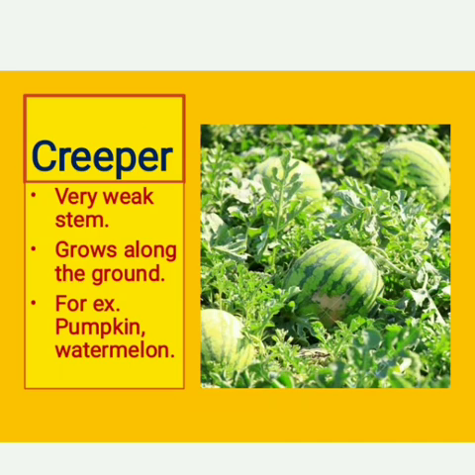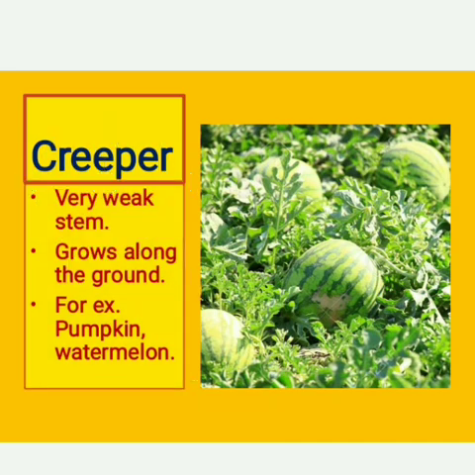They have a very weak stem. They grow along the ground. They creep on the ground, we can say. That's why their name is creeper. Pumpkin plant and watermelon plant are examples of creepers. As you can see in the picture, it is a watermelon plant and the plant is growing along the ground only. So these are the types of plant.